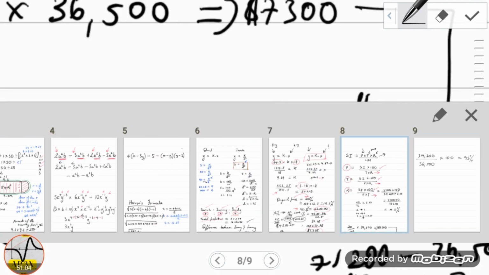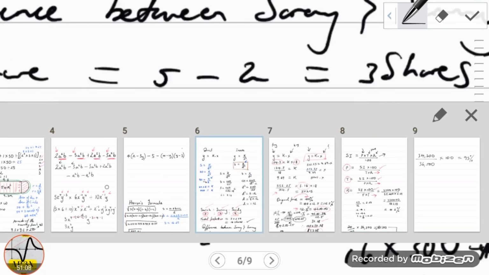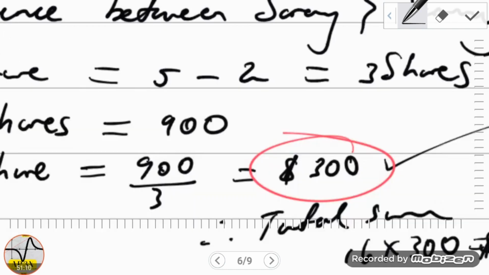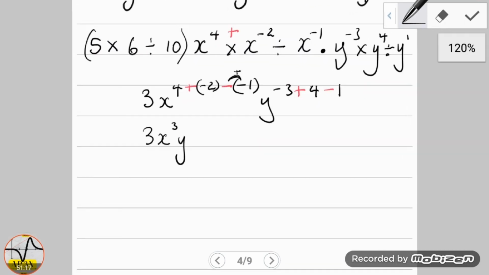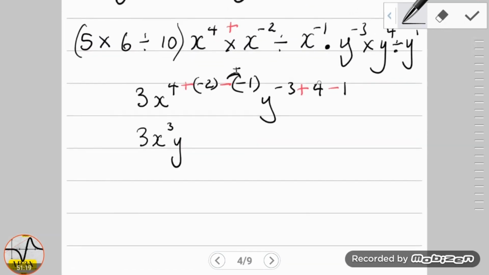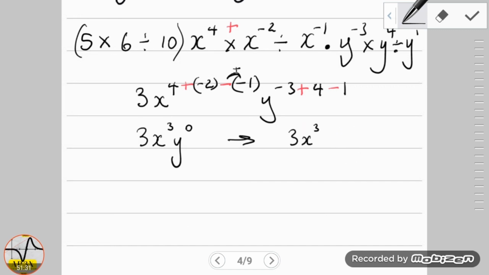So therefore then what we're looking at then is in fact, okay, so negative 3 plus 4 is 1, 1 take away 1 is 0. So our final answer here is 3x to the 3, y to the 0 is 1, which basically multiplies by 3x cubed, giving us back 3x cubed.